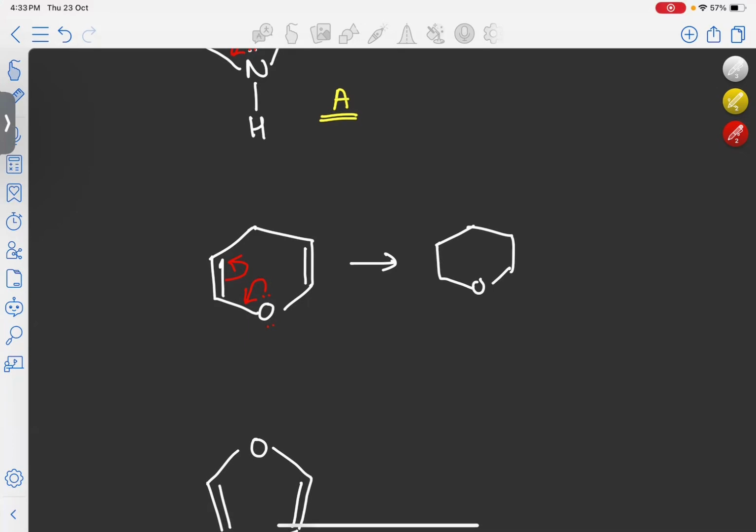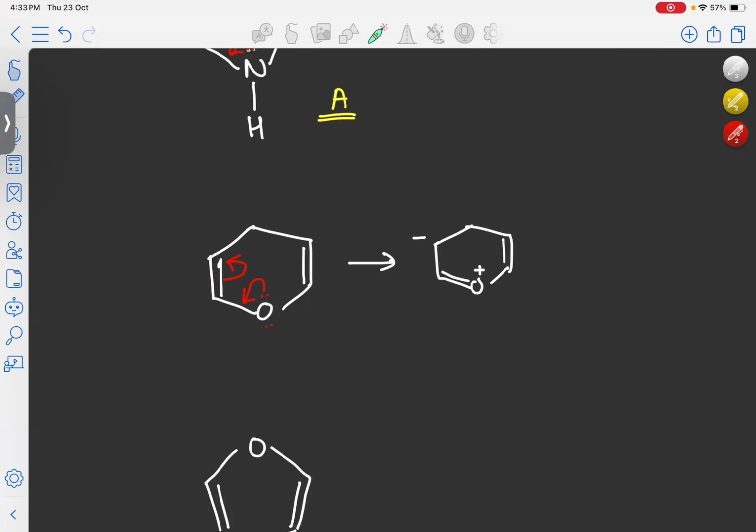At the end of the conjugation, you'll get a product like this. You'll get a double bond between oxygen and carbon. And since the lone pair on oxygen took part in conjugation, a positive charge will come on oxygen and a negative charge will come here. Here, the double bond is not having any change. But still, the sp3 carbon is not having any change in hybridization. Here still, the sp3 hybridized carbon is present. That means our molecule is non-aromatic. Okay. Now we'll go to the next molecule.